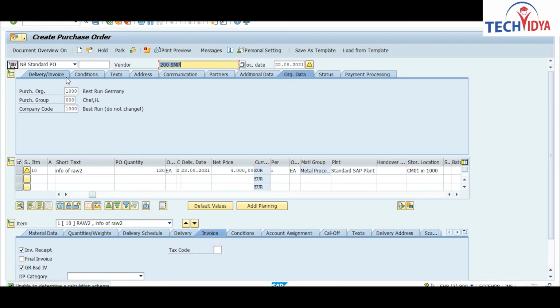So what we have done here is create one PO of 120 quantity for this material with this vendor. Now check it and save.